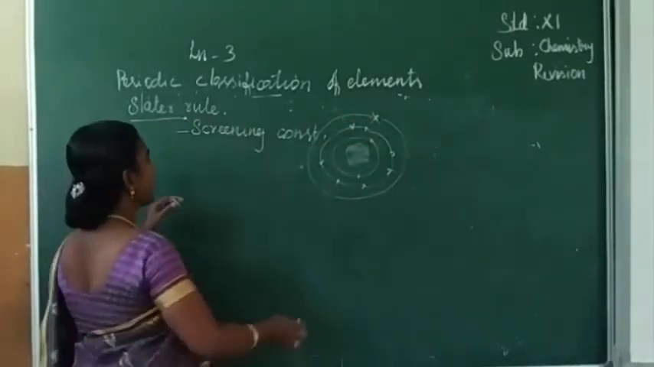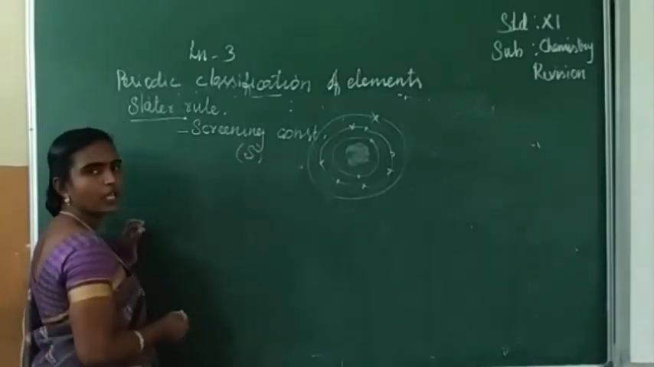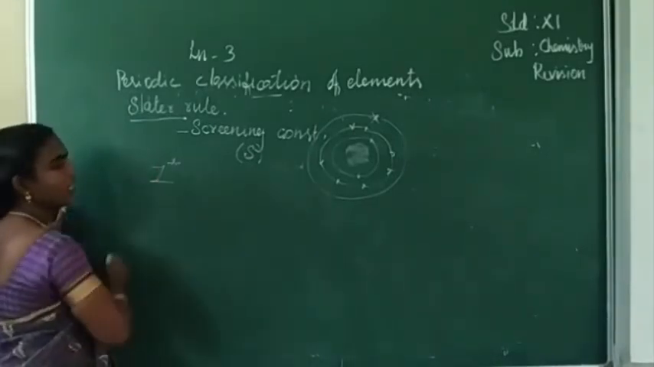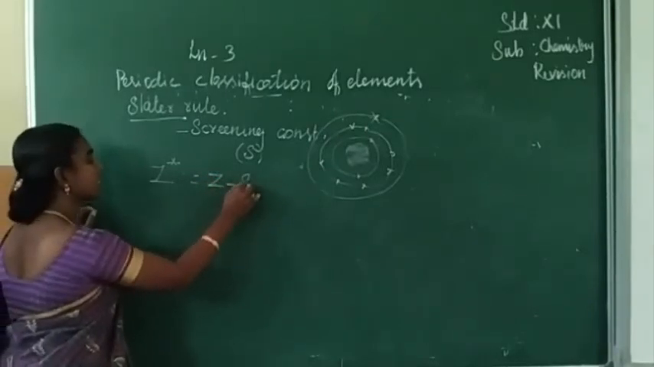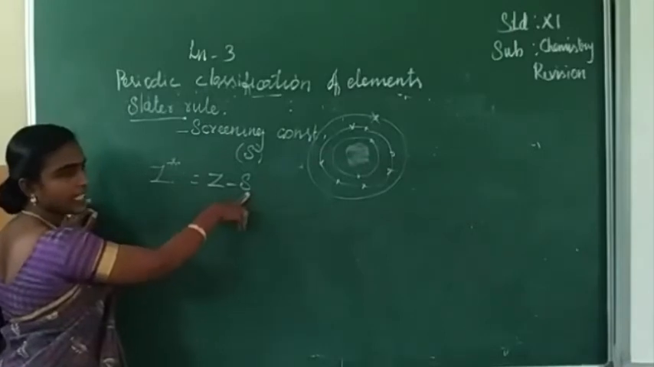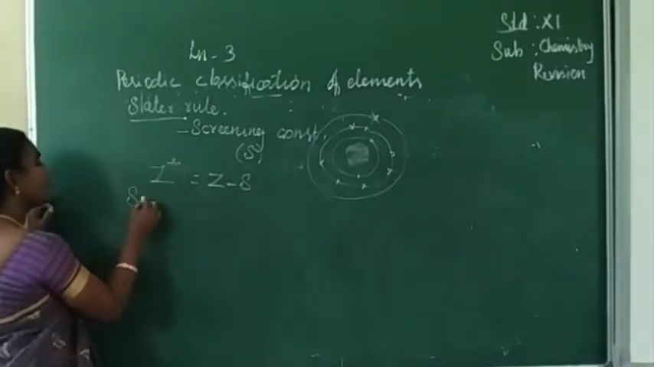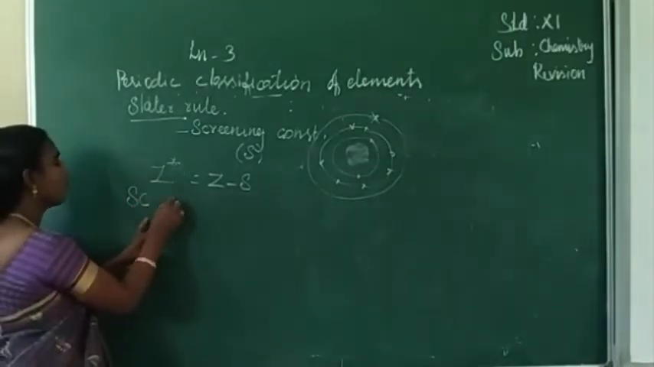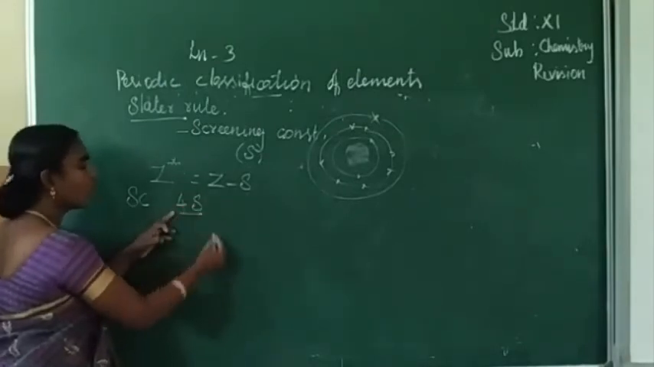The screening constant is given by the symbol S. The effective nuclear charge of any ion can be calculated by the formula Z minus S. Here Z is the atomic number and S is called the screening constant. Now we are going to calculate the screening constant value for the scandium element, for the last electron, the 4s electron.